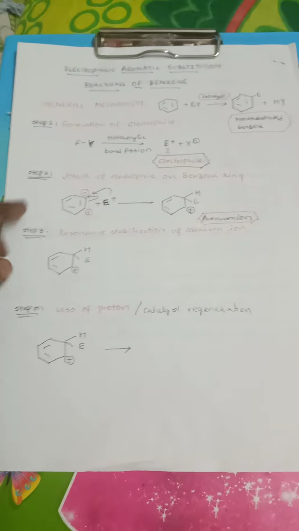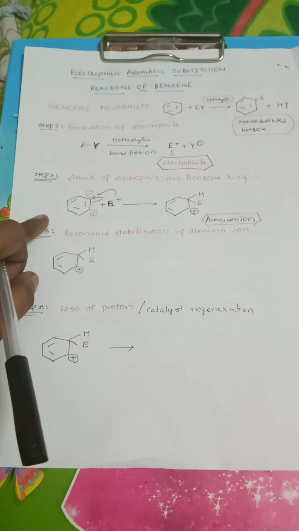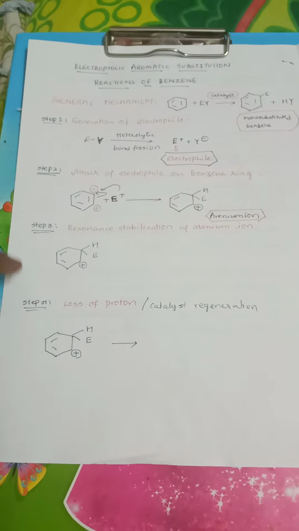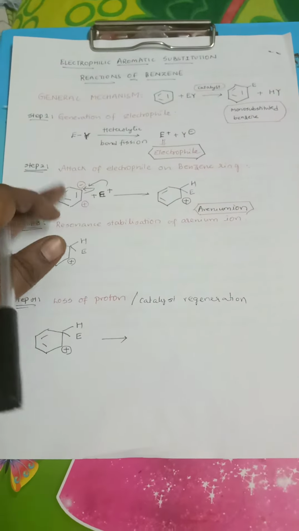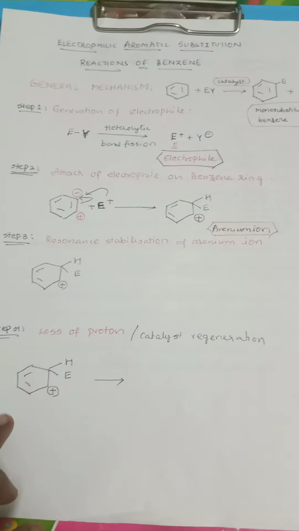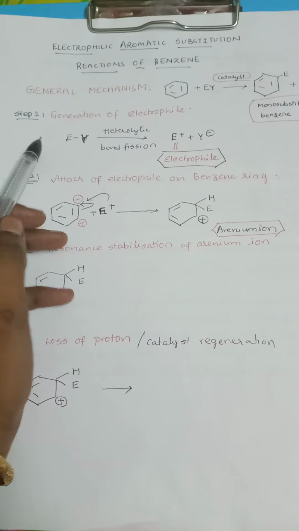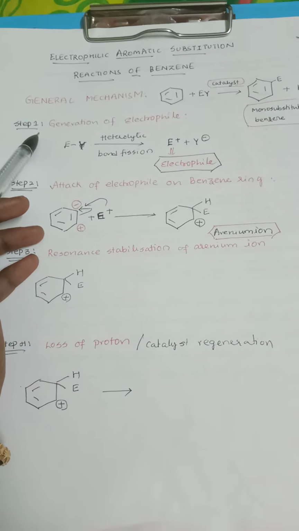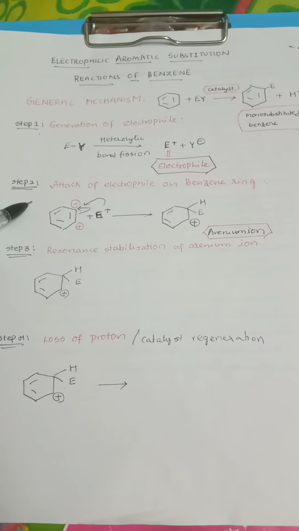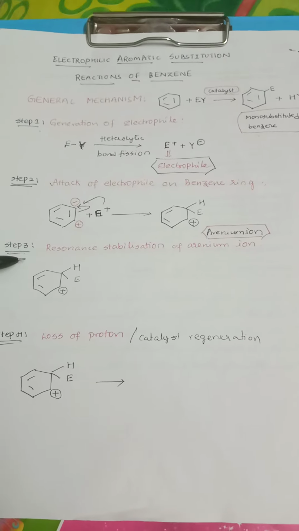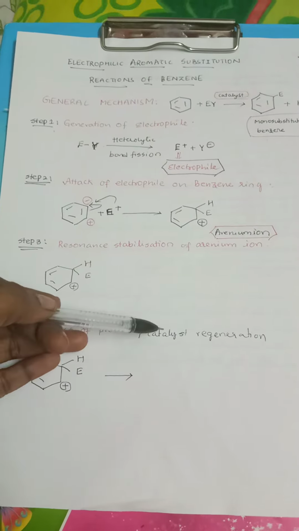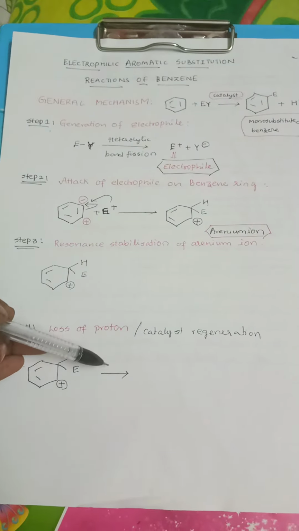This is very, very important. If you are able to understand this, in continuation we have 6 examples of electrophilic substitution reactions of benzene. All 6 reactions follow the same mechanism. If you memorize this, you can easily write the mechanism of the next 6 reactions. Let me discuss it once again. The first step is generation of electrophile, the second is attack of the electrophile onto the benzene ring, the third is resonance stabilization of the arenium ion, and the fourth is loss of proton, which is also associated with regeneration of the catalyst.